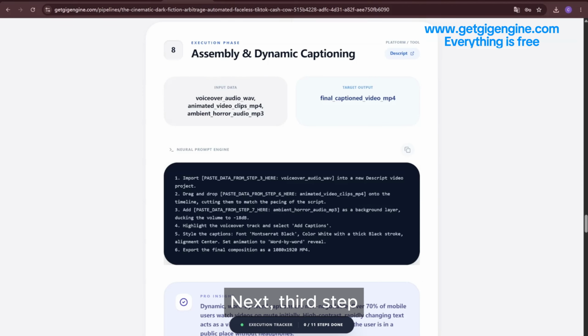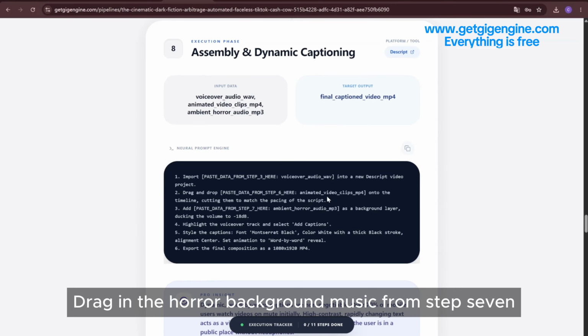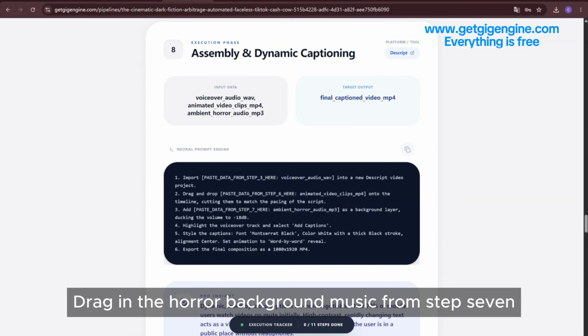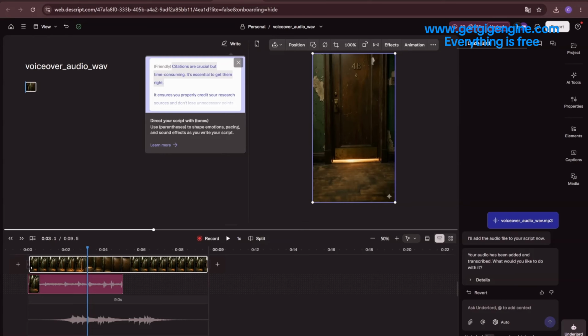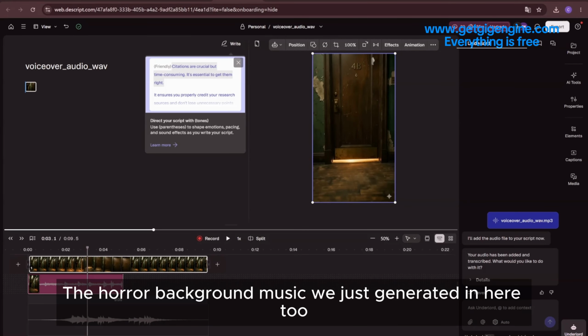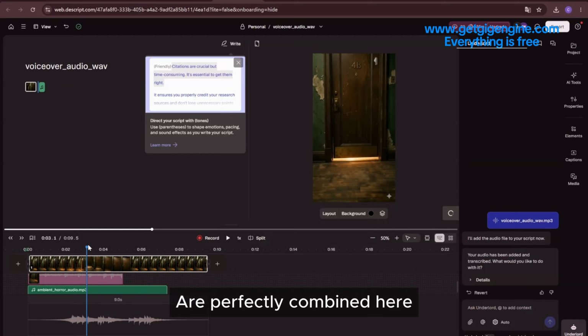Next, third step. Drag in the horror background music from step 7. The horror background music we just generated goes in here too. Okay, so all the materials from the previous steps are perfectly combined here.